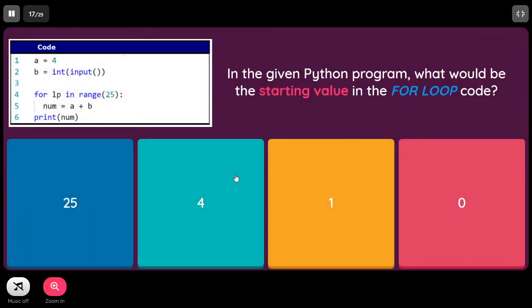In the given Python program, what would be the starting value in the for loop? Whenever in the range function we are given only a single value, that indicates the end value, because when there is only one parameter you can understand that it is the end parameter. So when the start value is not specified, the default starting value is 0.